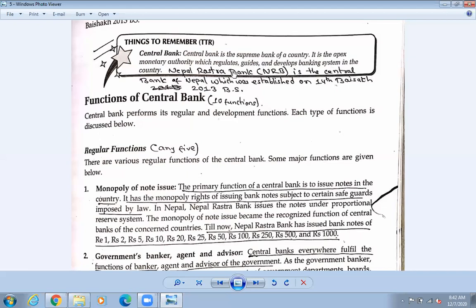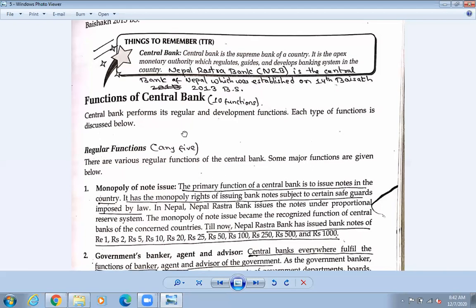So which is the central bank of Nepal? It is Nepal Rastra Bank, which is also known as NRB. NRB is the Central Bank of Nepal, which was established on 14th Baishak 2013 BS. This much you need to write down as the definition of central bank, so keep on making the notes, otherwise you can take a screenshot afterwards.